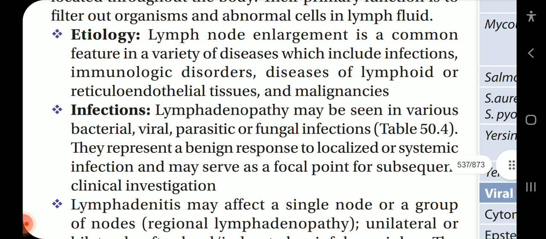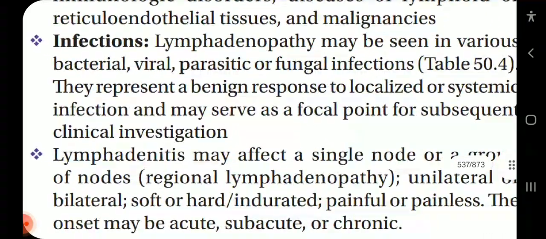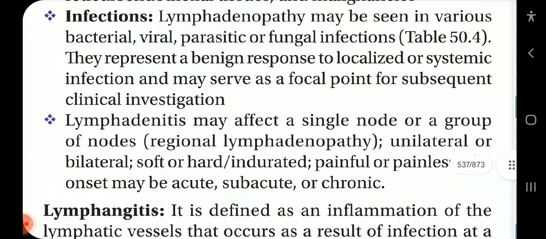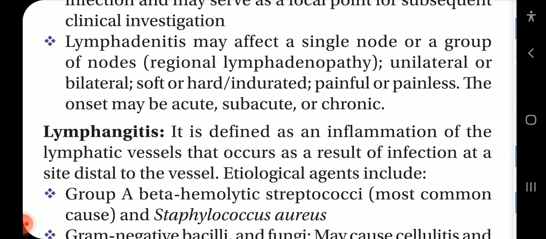Etiology. Lymph node enlargement is a common feature in a variety of diseases, which include infection, immunologic disorders, diseases of lymphoid or reticular endothelial tissues, and malignancies. Infections: lymphadenopathy may be seen in various bacterial, viral, parasitic, or fungal infections. They represent a benign response to localized or systemic infection and may serve as a focal point for subsequent clinical investigation. Lymphadenitis may affect a single node or a group of nodes, regional lymphadenopathy, unilateral or bilateral, soft or hard, indurated, painful or painless. The onset may be acute, subacute, or chronic.